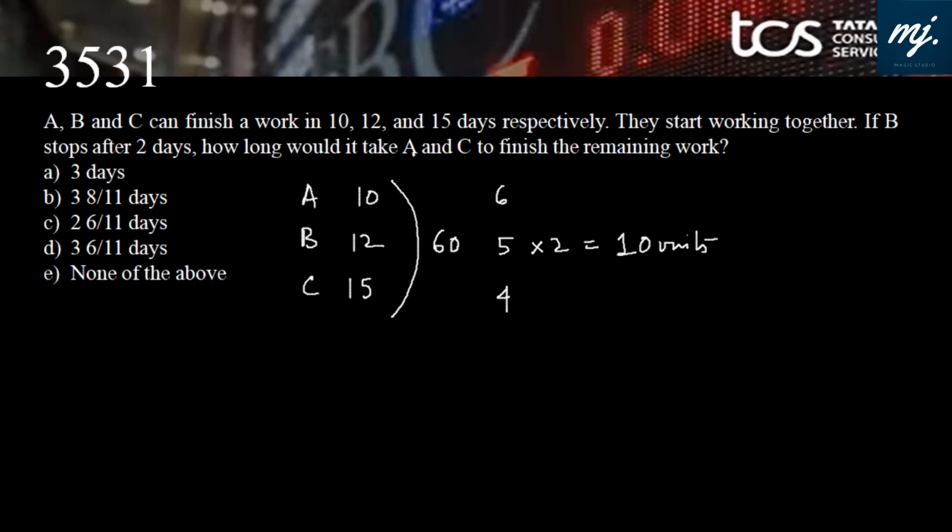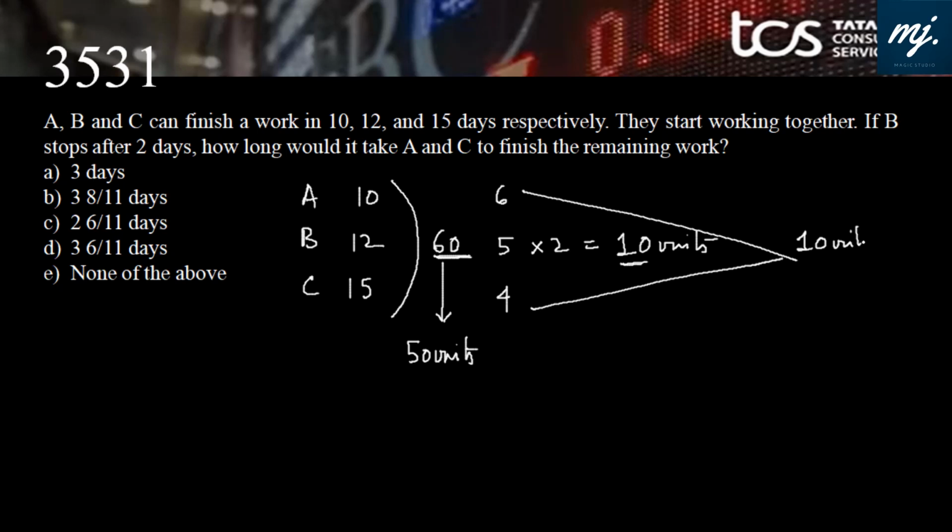How long will it take for A and C to finish the remaining work? B has produced 10 units. Total work to be done was 60 units. Work remaining is 50 units. And A and C together are producing 10 units per day. That means together they will take 5 days.